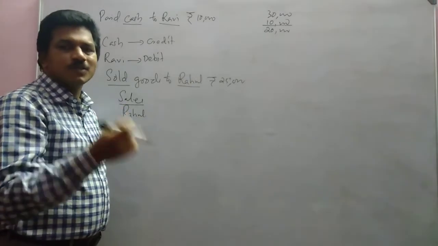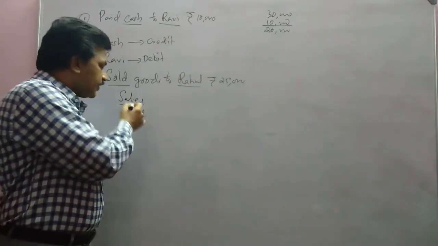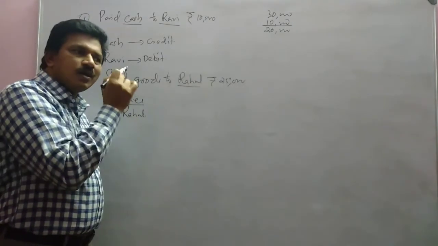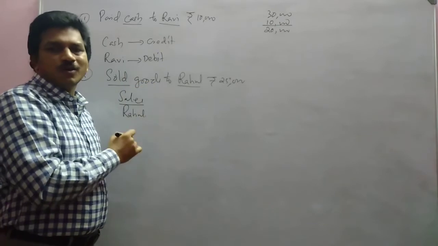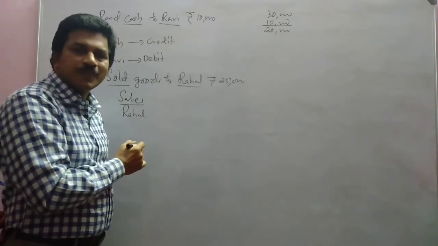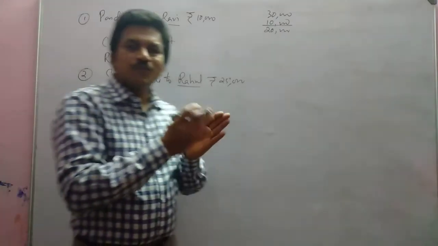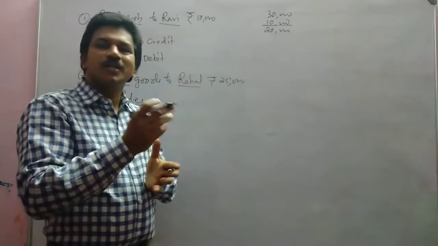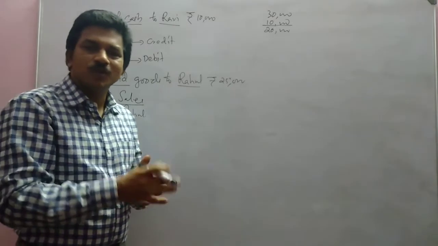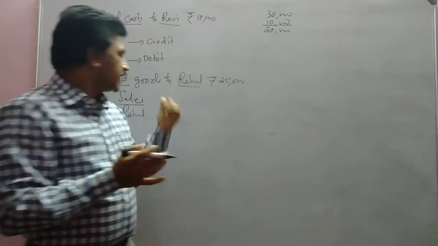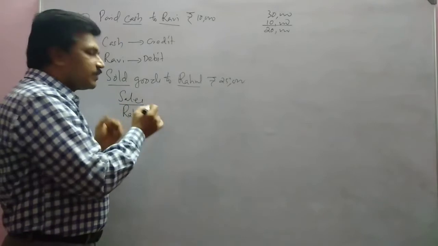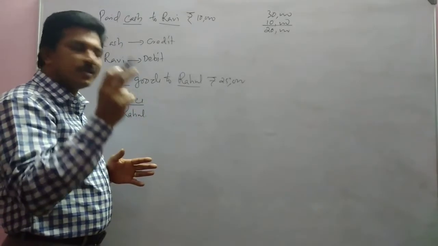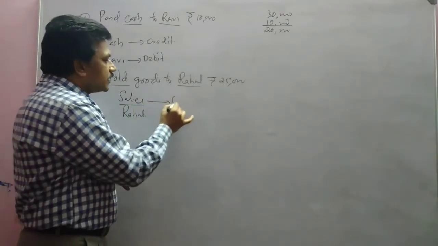So this is income, and it comes under nominal account. What is the rule for nominal account? Debit all expenses and losses, credit all incomes and gains. So this is income. So what can be done? Credit all incomes and gains. So sales can be credited.